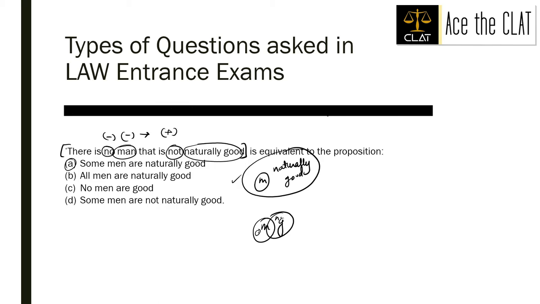We want that no man should exist who is not naturally good, which means all men should be naturally good, which makes our option B the correct option. No men are good, out of the question. Some men are not naturally good, out of the question.